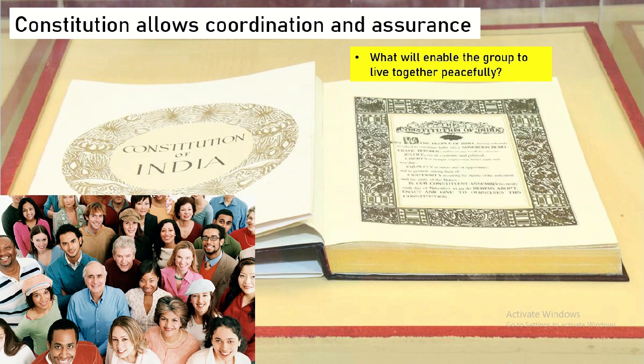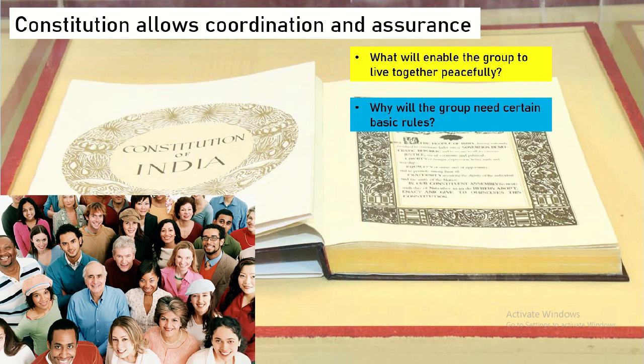What will enable the group to live together peacefully? What will the group need? The group needs certain basic rules. Think of what would happen in the absence of some basic rules.